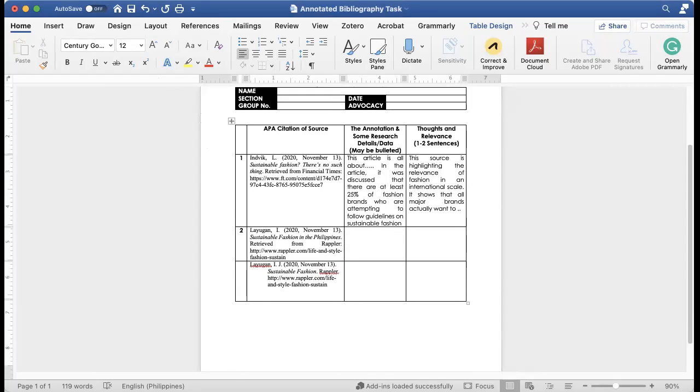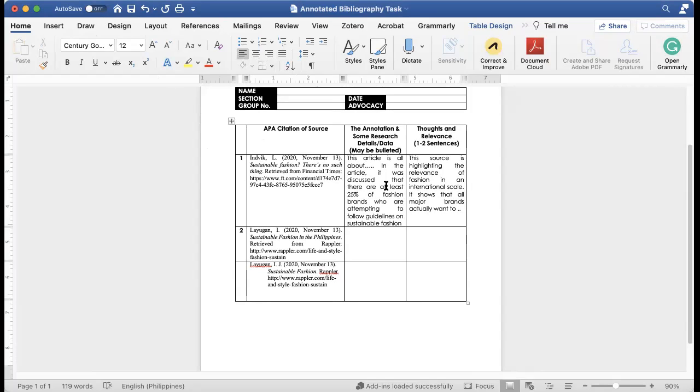So that's what you're going to do for the week. This is not to be submitted in the very near future. I'm still preparing something, I'm just going over some sources, pero pwede nyo siya na siyang tapusin para pwede nyo na siyang i-copy and paste later on because you're going to be submitting this individually.